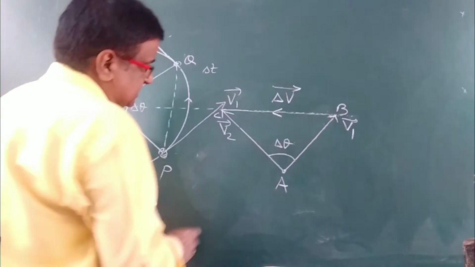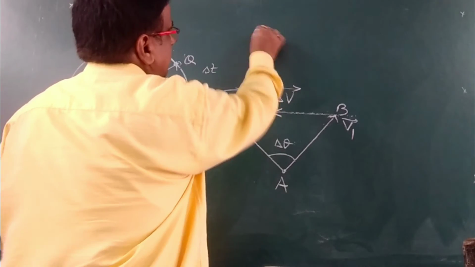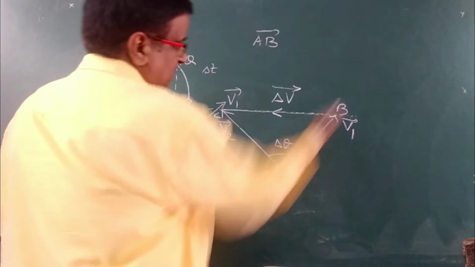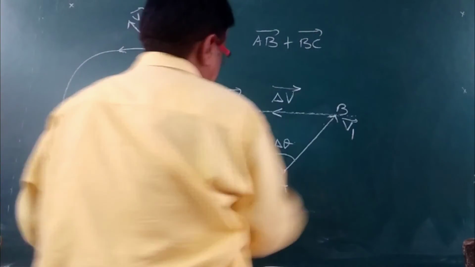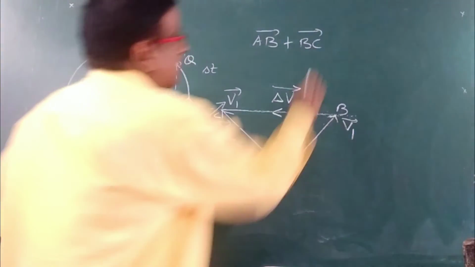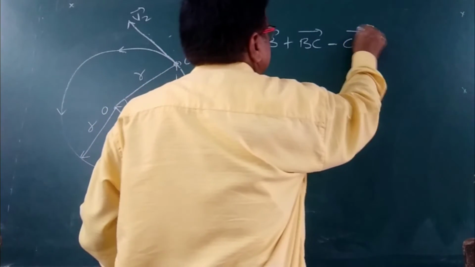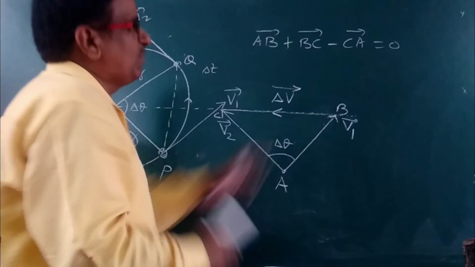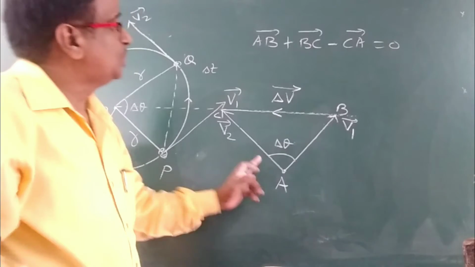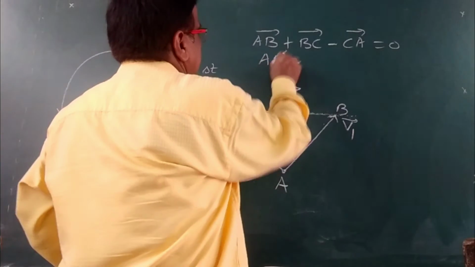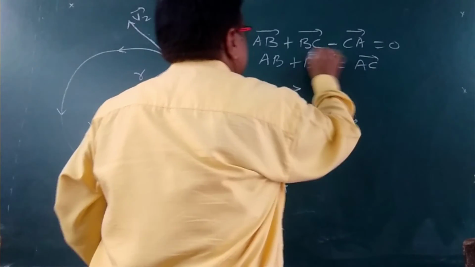Now, considering the triangle law of vector addition, we can write AB plus BC plus CA equals 0. Here minus is taken due to the direction of the vector v2. So we can write AB plus BC is equal to AC.